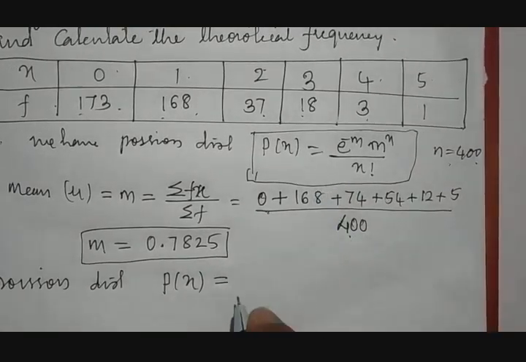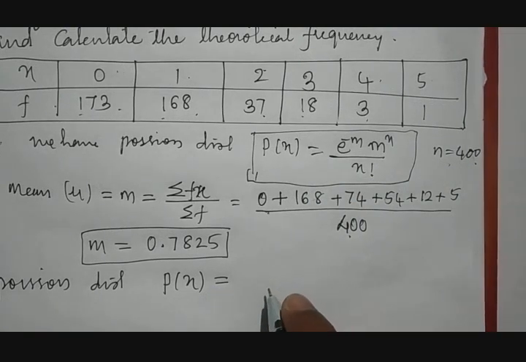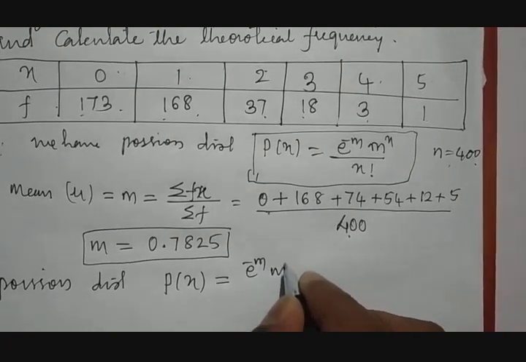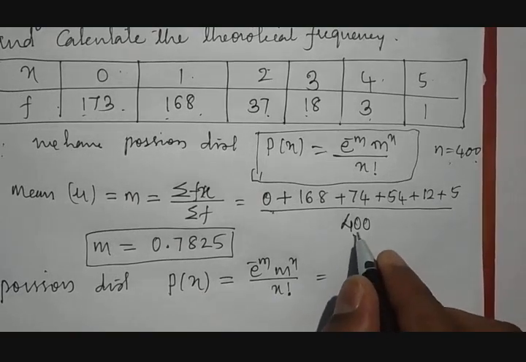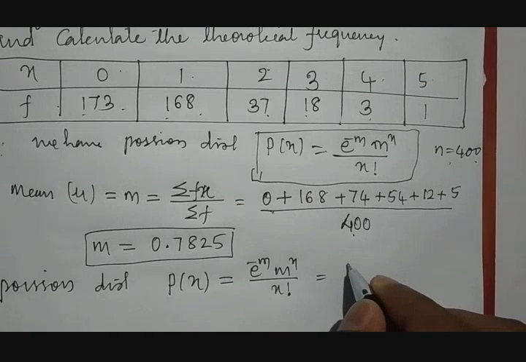In this Poisson distribution, let us substitute the value of m. The Poisson distribution is e raised to minus m, m raised to x, divided by x factorial, where m is equal to 0.7825.